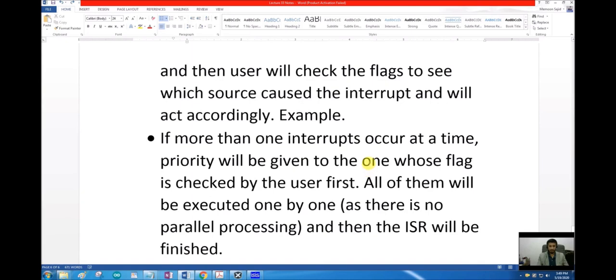So for example, if more than one interrupt occurs at the same time, what will happen? Who will be given priority?